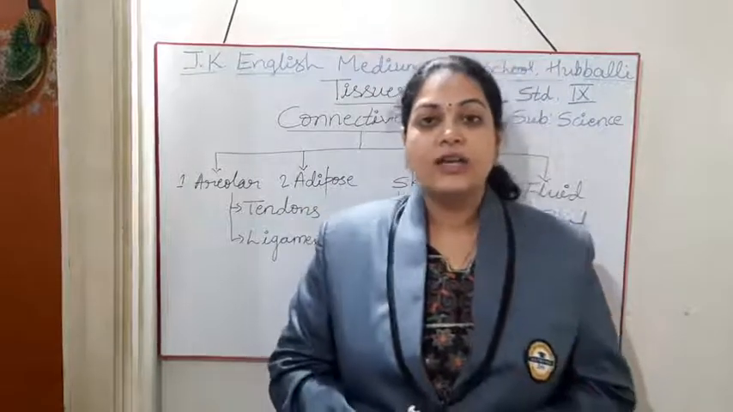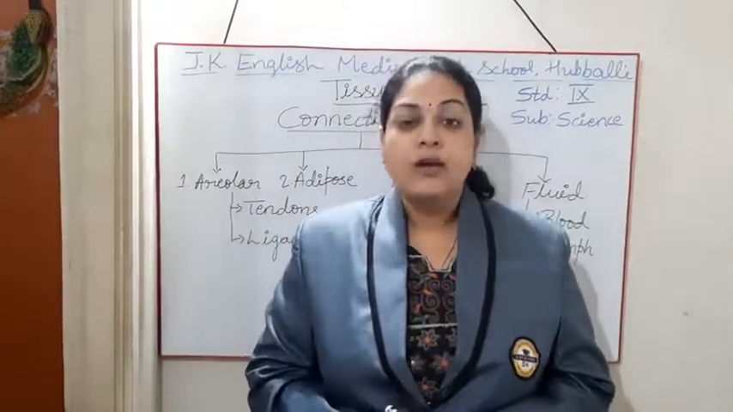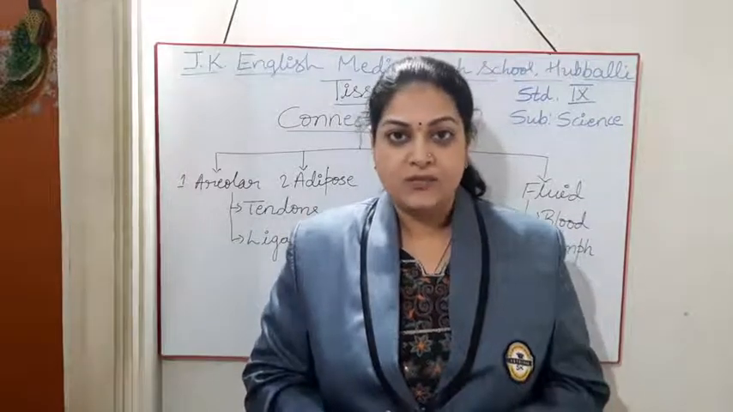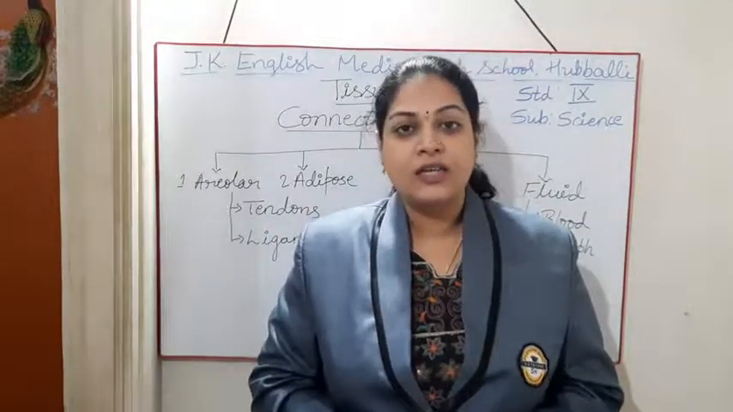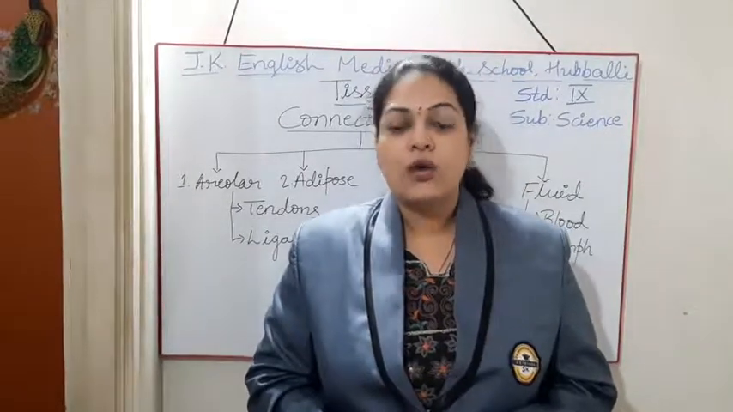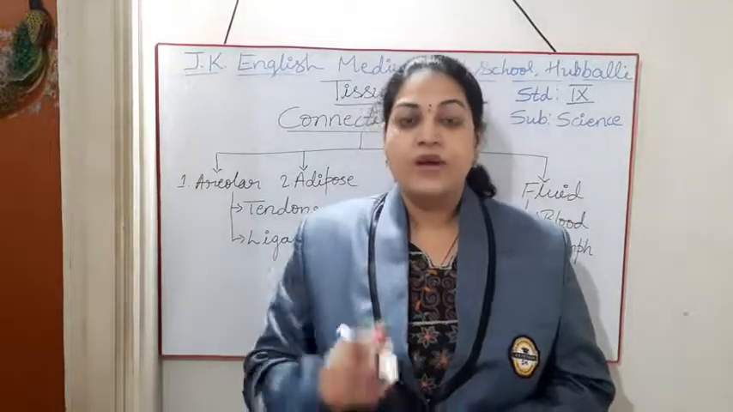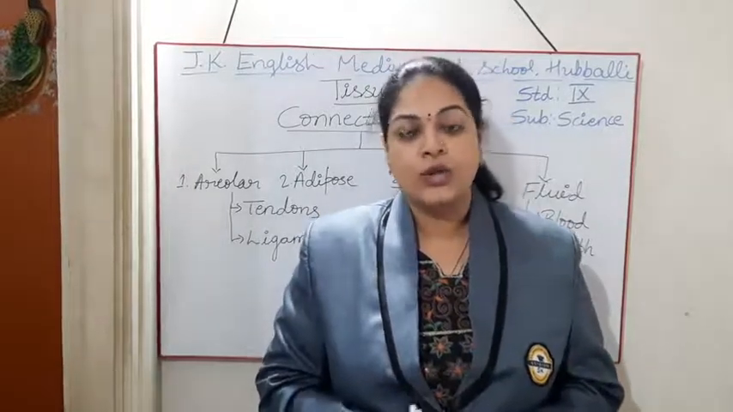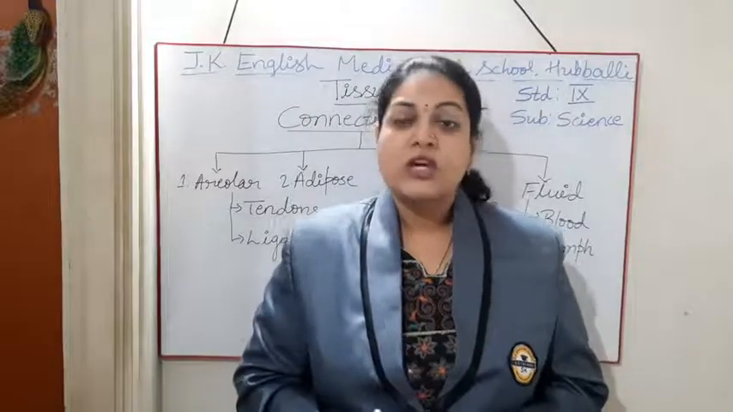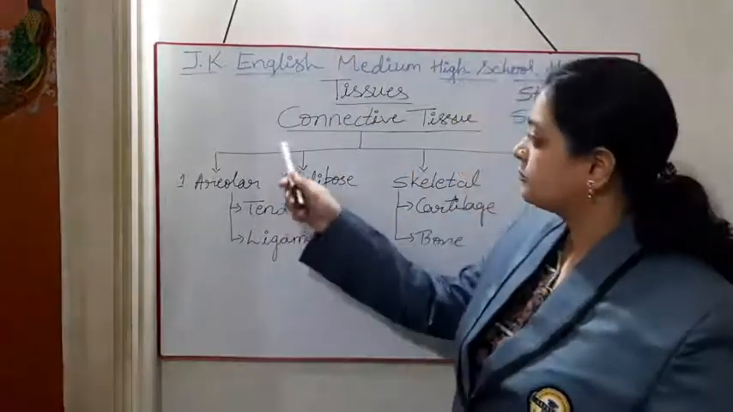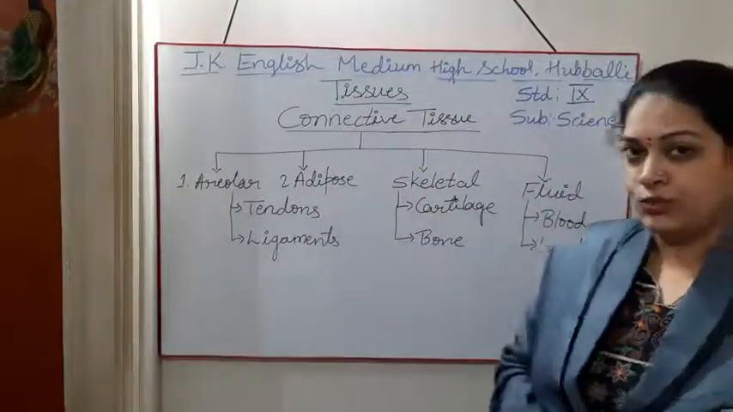When you study the animal's body, mainly we classify tissues into 4 types. The first one is epithelial tissue, next is muscular tissue, connective tissue and the nervous tissue. We have completed epithelial tissue and muscular tissue in our previous videos. So today let us start with the third type, that is connective tissue.